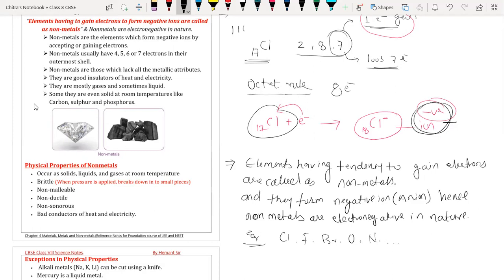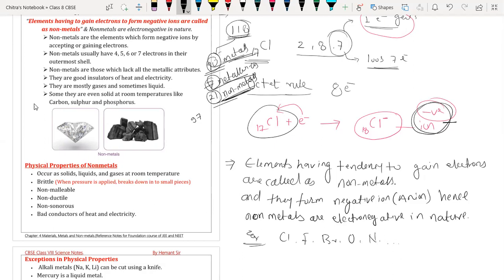We have a total of 118 elements in our periodic table. Out of 118, we have 90 metals and 7 metalloids. That means a total of 97 we have counted, so 21 are non-metals. So out of 118 elements, 90 elements are metals, 7 elements are metalloids, and 21 elements are non-metals.